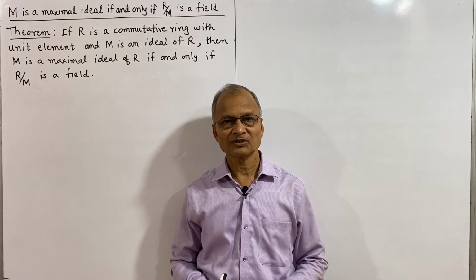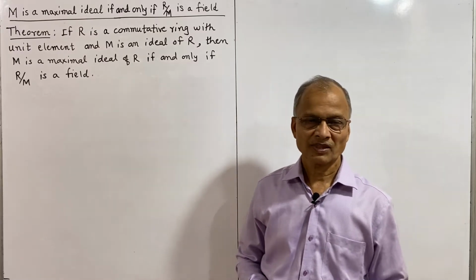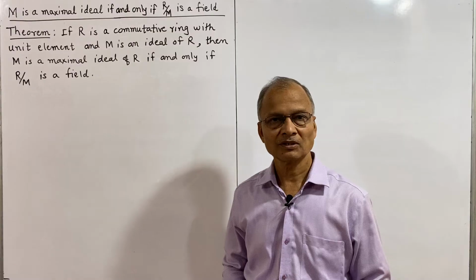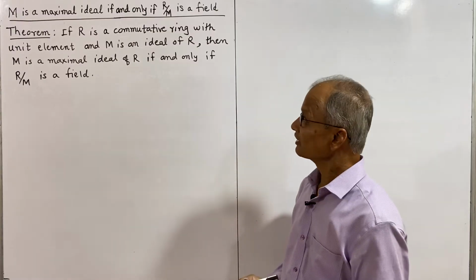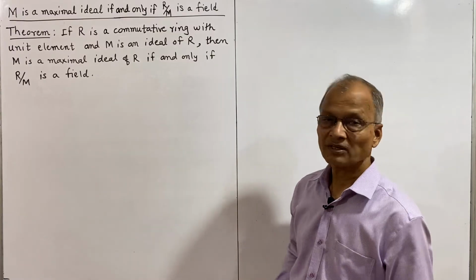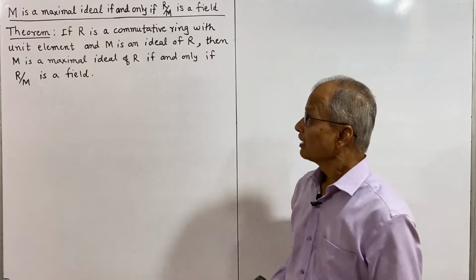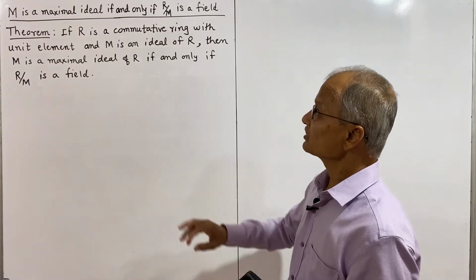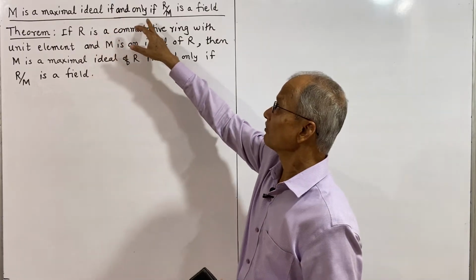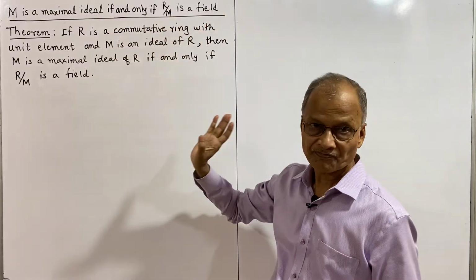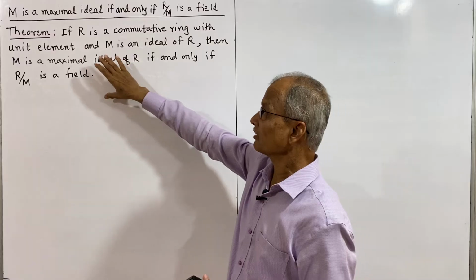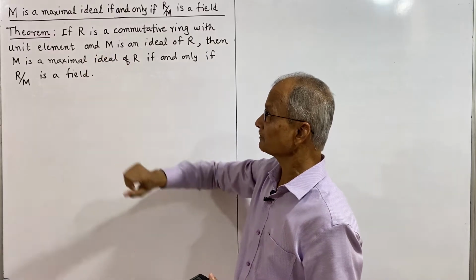In this lecture we shall study an important result about maximal ideal, or which is the necessary and sufficient condition for an ideal to be maximal in terms of its quotient ring. So the result written in brief is: M is a maximal ideal if and only if R by M is a field, and the detailed statement of the theorem is written here.